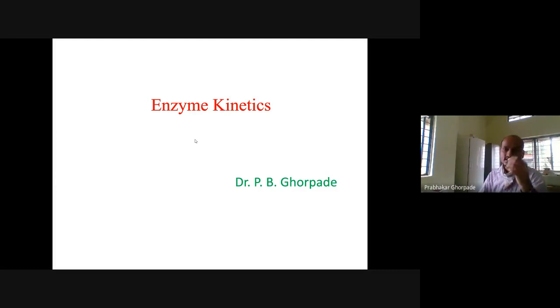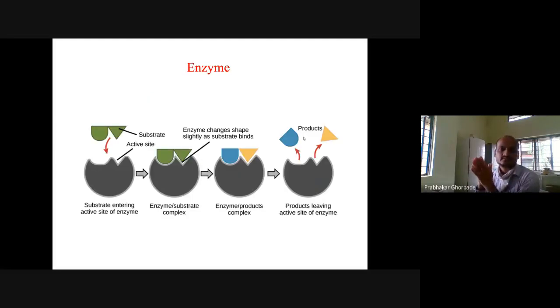So today's lecture is enzyme kinetics. So enzyme kinetics we are going to see. So we have this substrate. This one is our substrate, and this one is our enzyme. Okay. So enzyme has an active site. So this one is, for example, the active site, and the substrate enters the active site. So now this substrate is interacting at this active site. Okay. So that is an enzyme substrate complex formation.